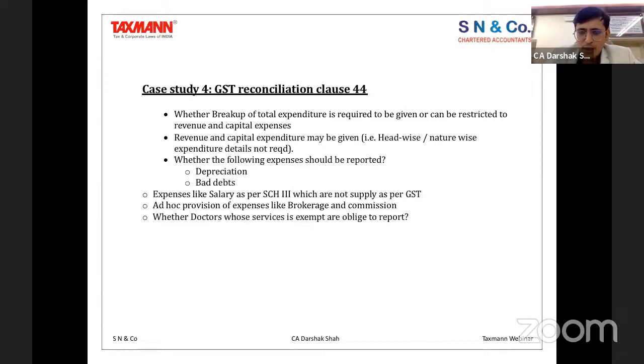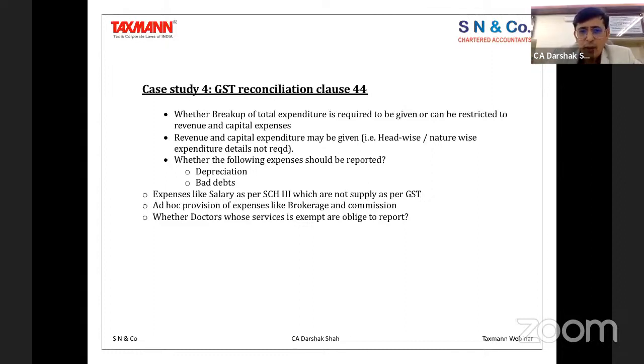So that's the whole objective of this particular clause. With that, the question is whether the breakup of total expenditure is required to be given, or whether it can be restricted to revenue and capital expenditure. It can be restricted; revenue and capital expenditure may be given. Headwise, nature-wise expense details are not required. You can have it headwise or nature-wise, but details are not required to be given. That's what the guidelines say.